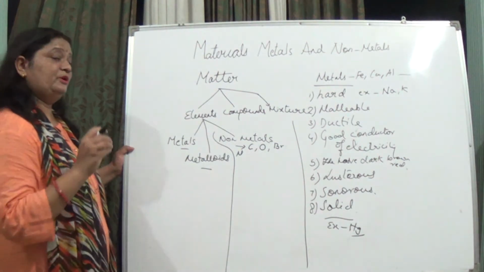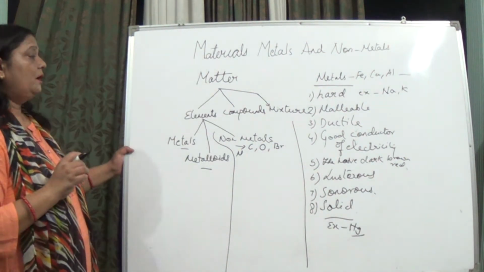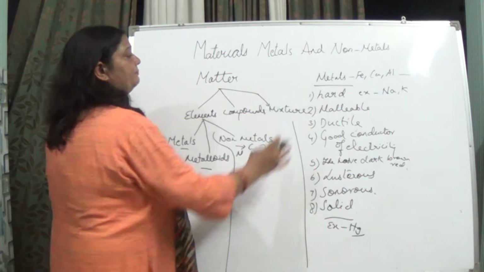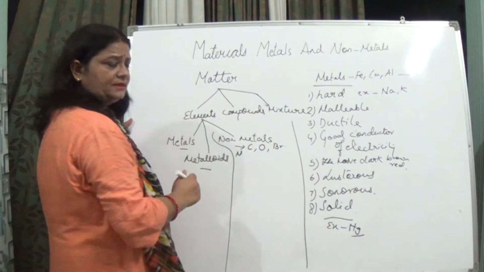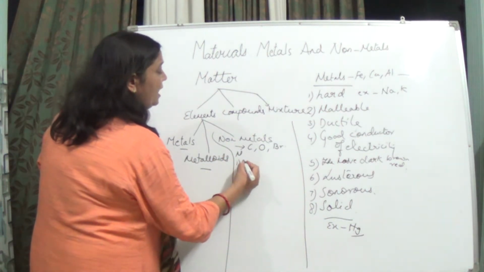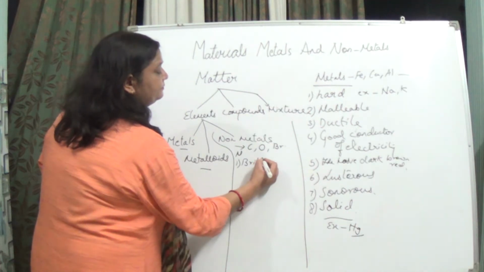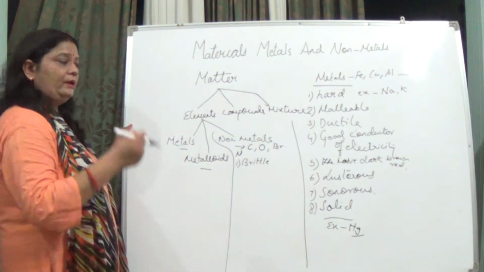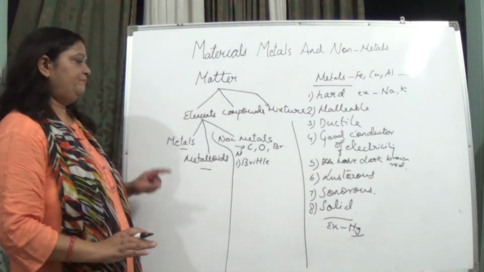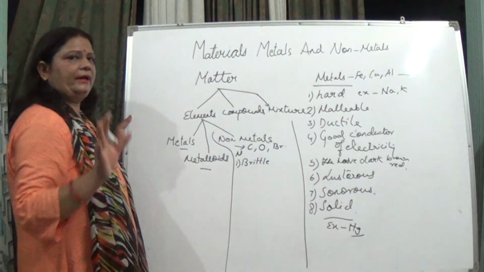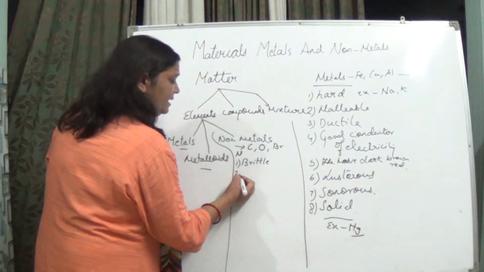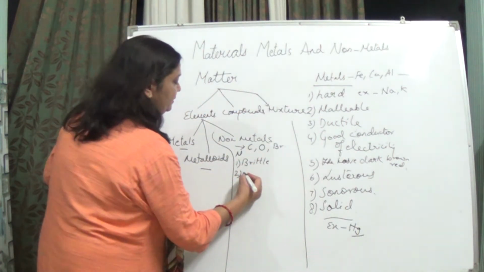Why are they non-metals? Because they have some specific characteristics. When we see that metals are hard in nature, are non-metals also hard? No, they are brittle in nature. It means when you try to break it, it breaks. You hammer it, it will break. Now, are they malleable? They are non-malleable. They can't be drawn into sheets.